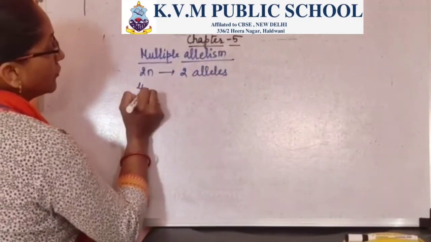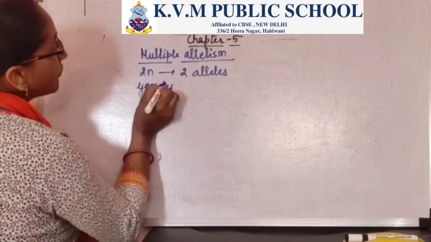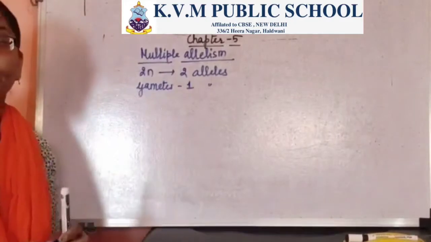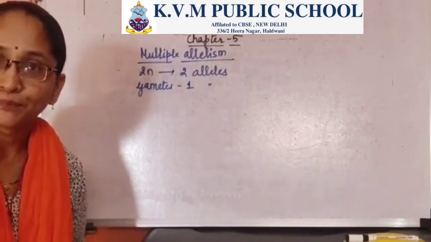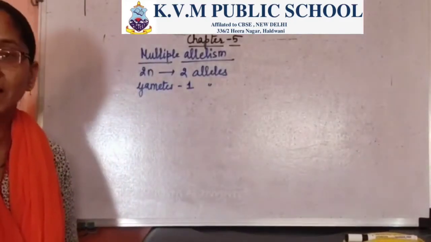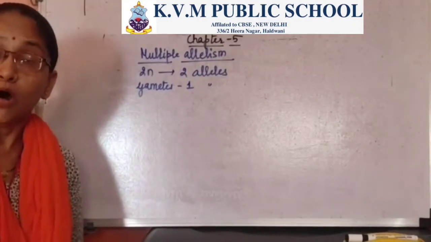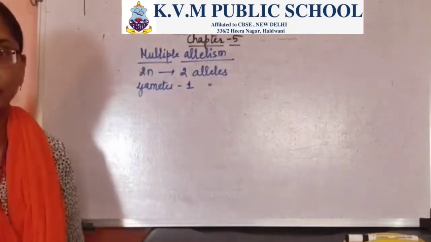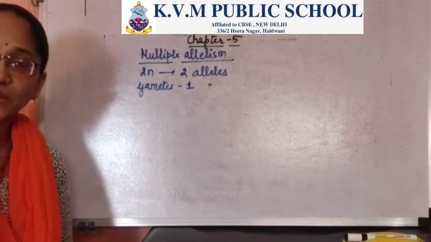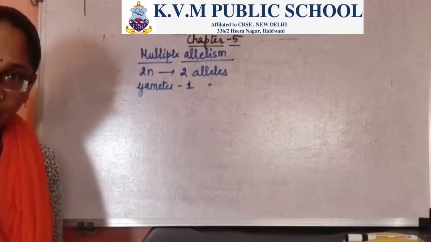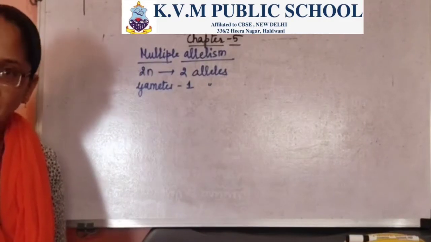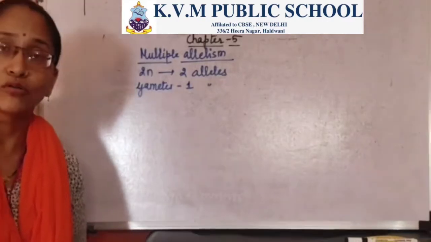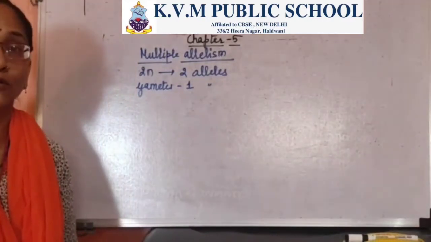When we talk about the gametes, they have one allele which encodes for a particular trait or character. But in case of multiple allelism, two or more than two allelic forms encode a particular trait. Now, what are alleles? They are different forms of the same gene which are present on the same locus of a homologous chromosome.